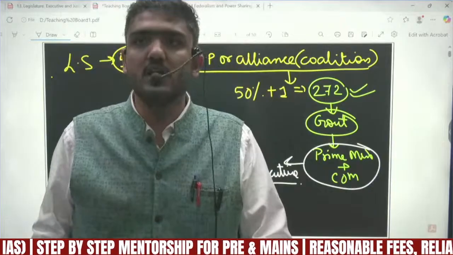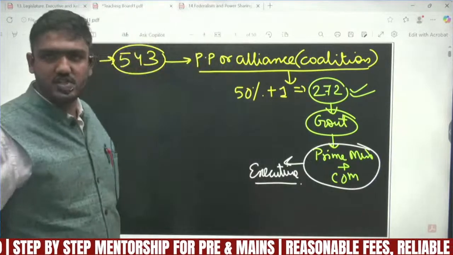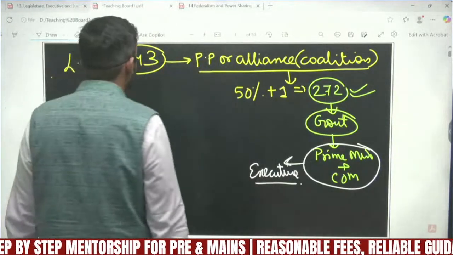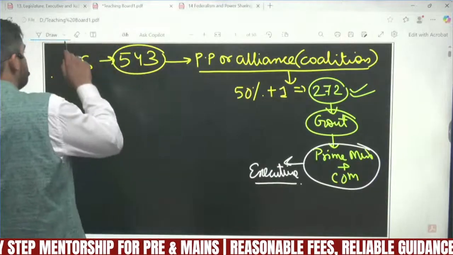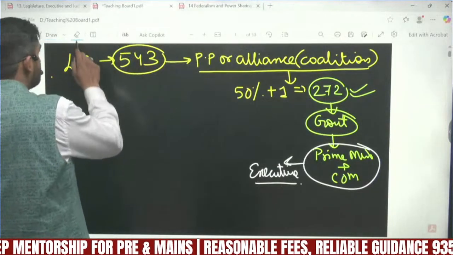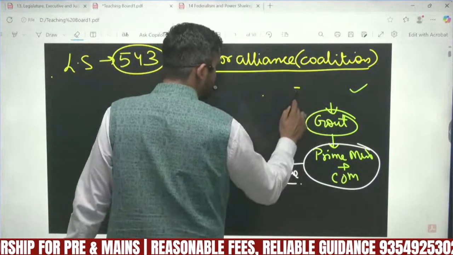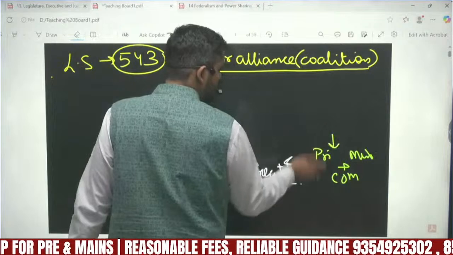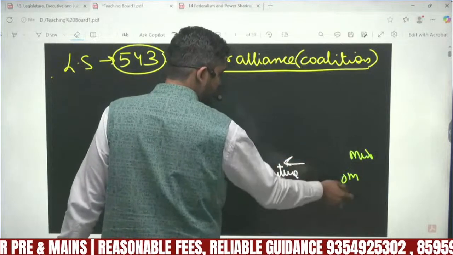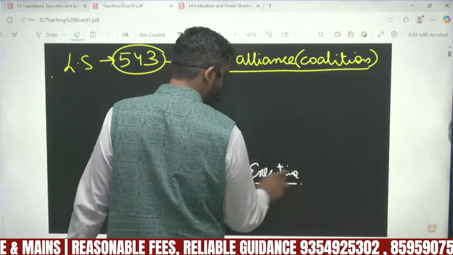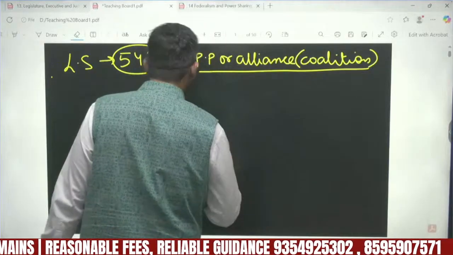Now what is the major function of this executive? They implement the policies, they implement the laws made by the parliament. In what way do they implement?